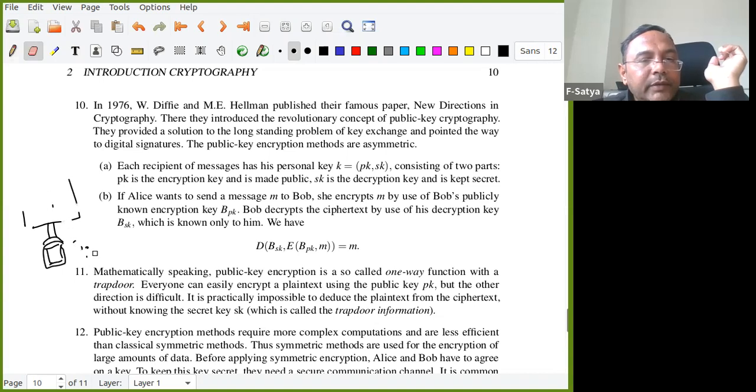How public key works? Okay, good, thanks.